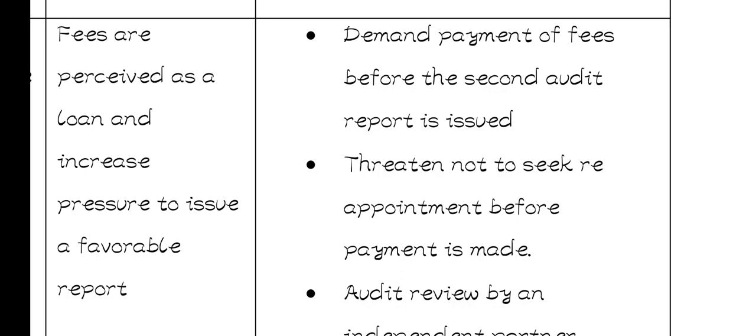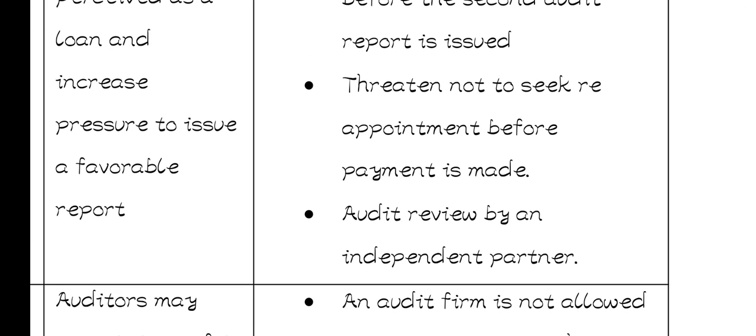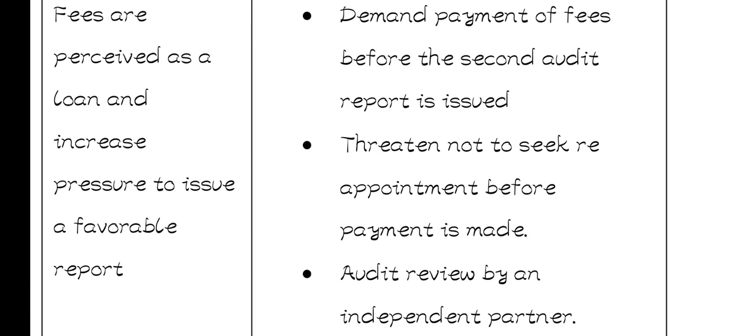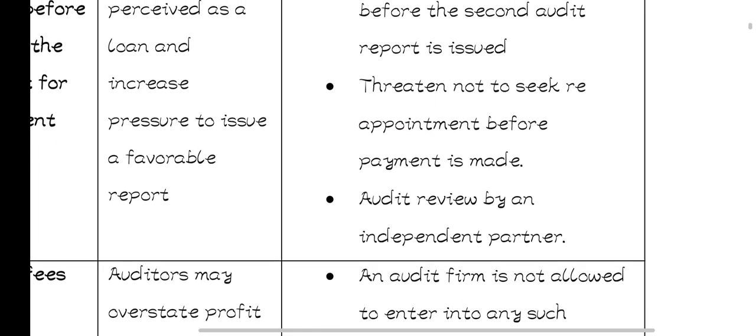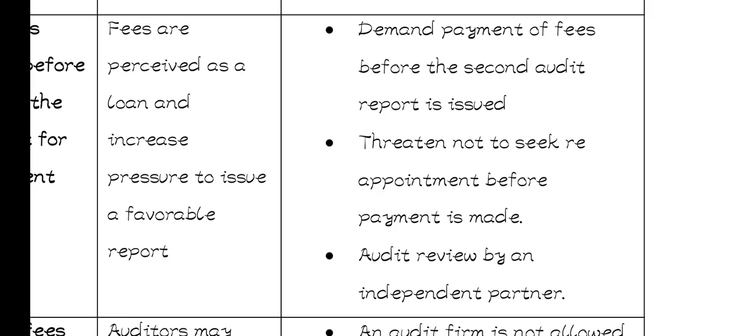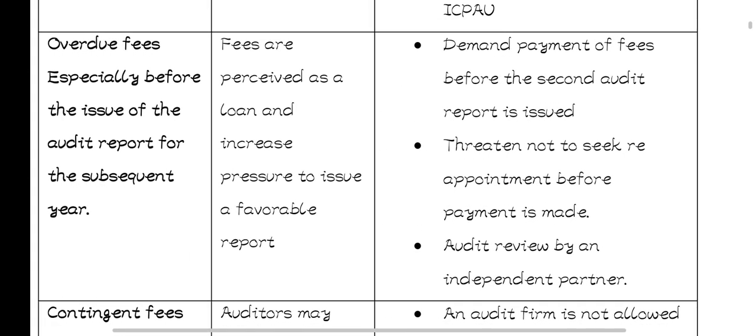Tell them that you will not work in the next financial year if they haven't paid you. Then audit review by an independent partner. You get someone else who was not on the team to review the work. Yeah, those are the 3 safeguards in case of overdue fees.